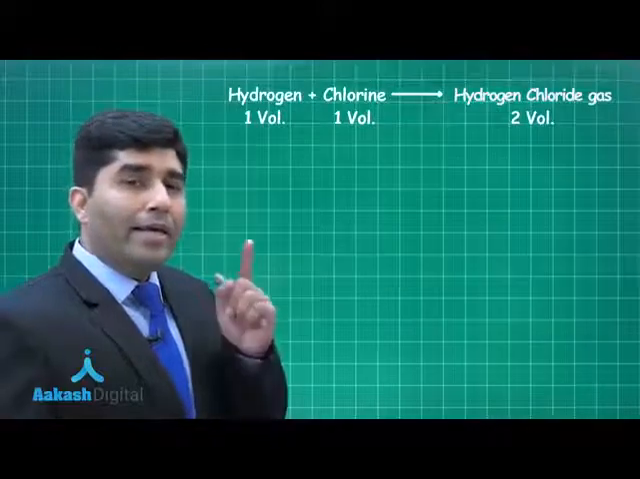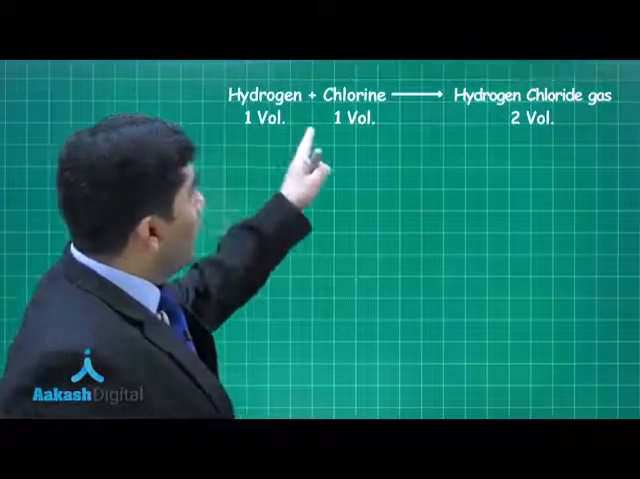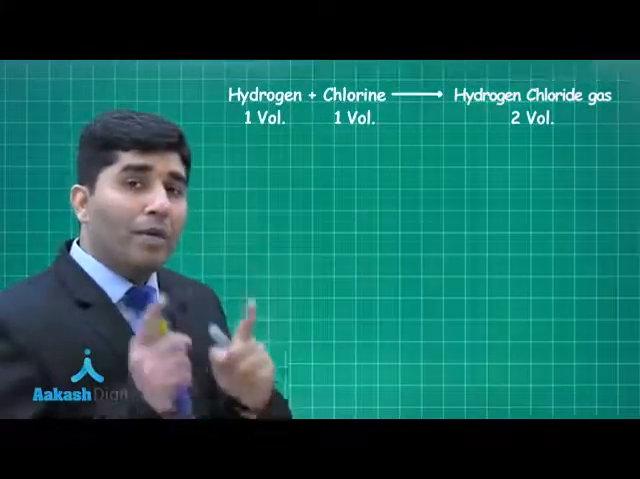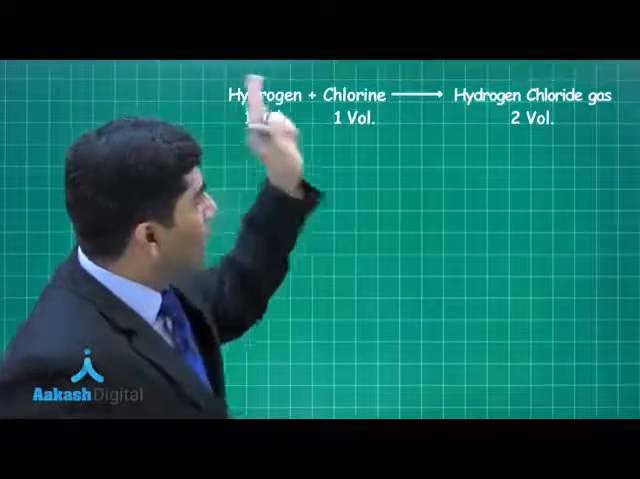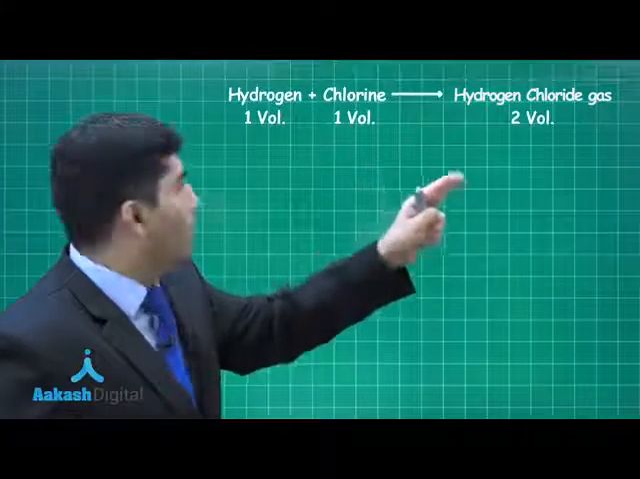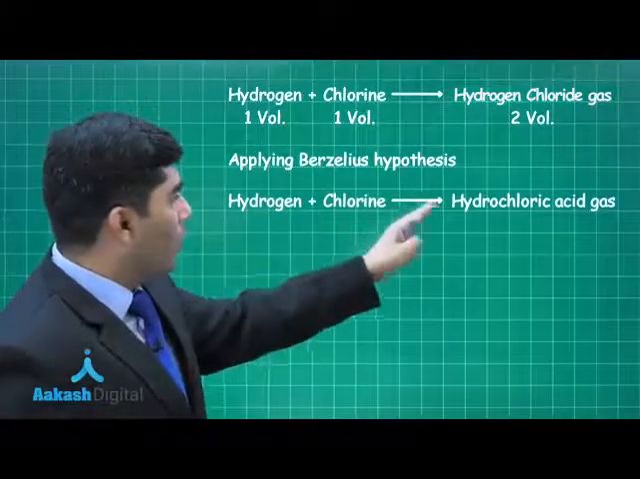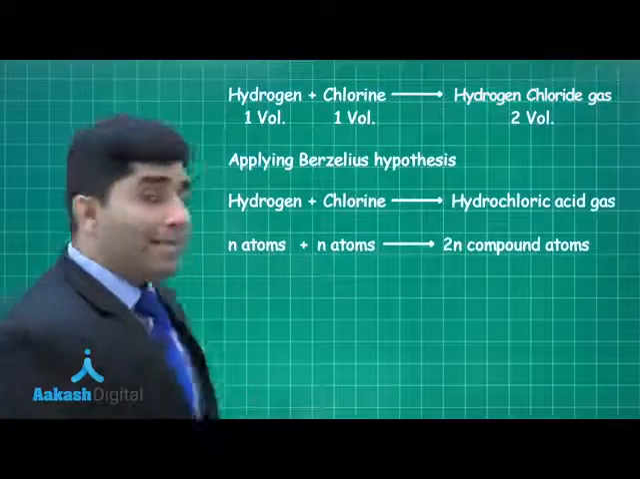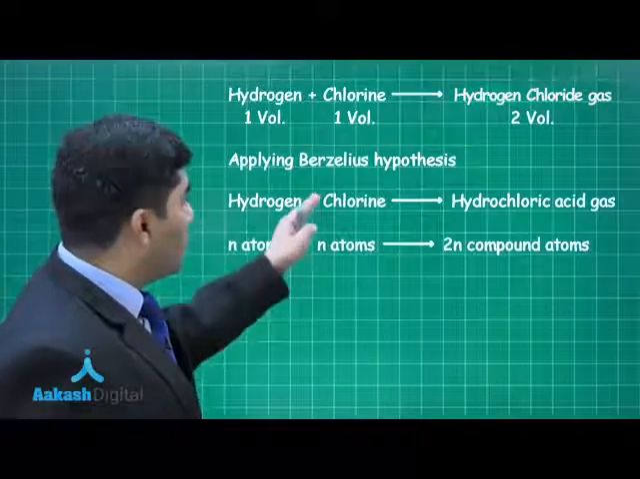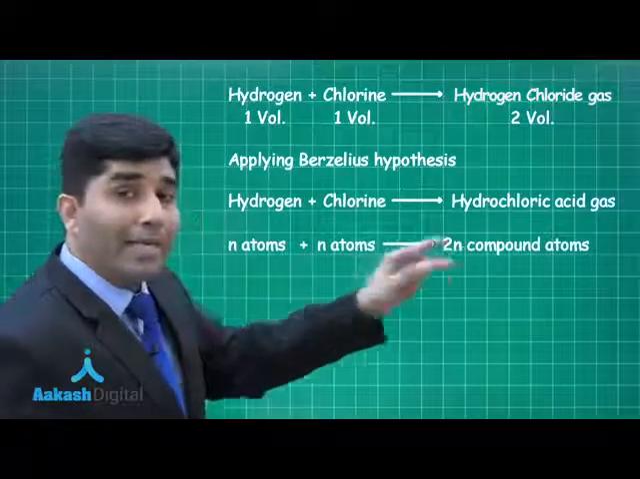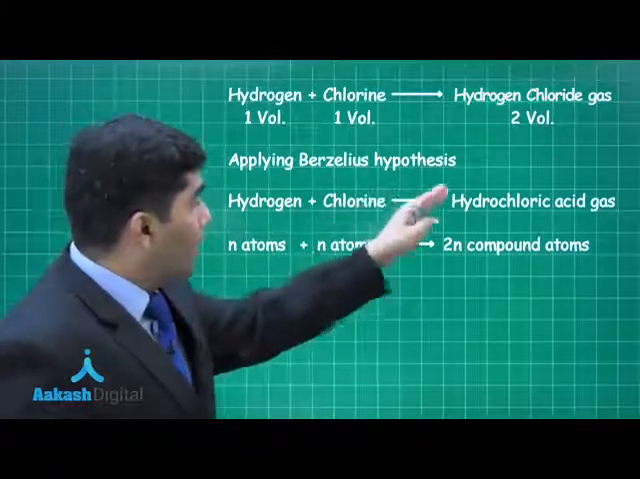Now, what he did was apply his law to the reaction hydrogen plus chlorine gives hydrochloric acid gas, and it was experimentally proved earlier that one volume of hydrogen will react with one volume of chlorine to give 2 volumes of hydrochloric acid gas. So, applying the Berzelius hypothesis, hydrogen plus chlorine gives hydrochloric acid gas. Since an atom has independent existence, n atoms of hydrogen and n atoms of chlorine will give us 2n compound atoms. He gave a new name to it: 2n compound atoms of hydrochloric acid gas.